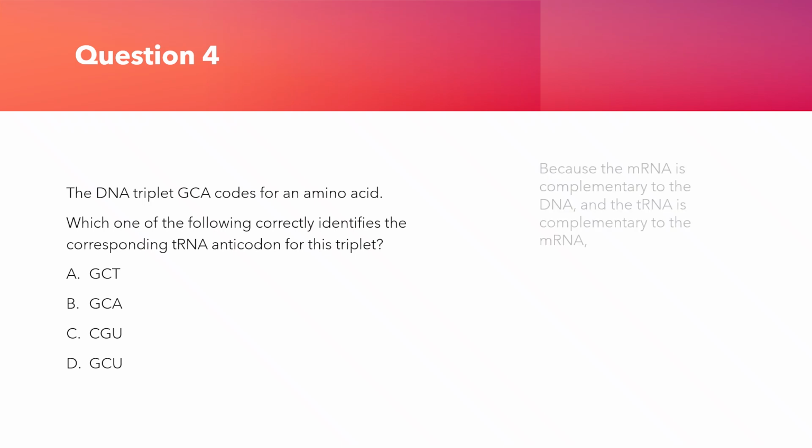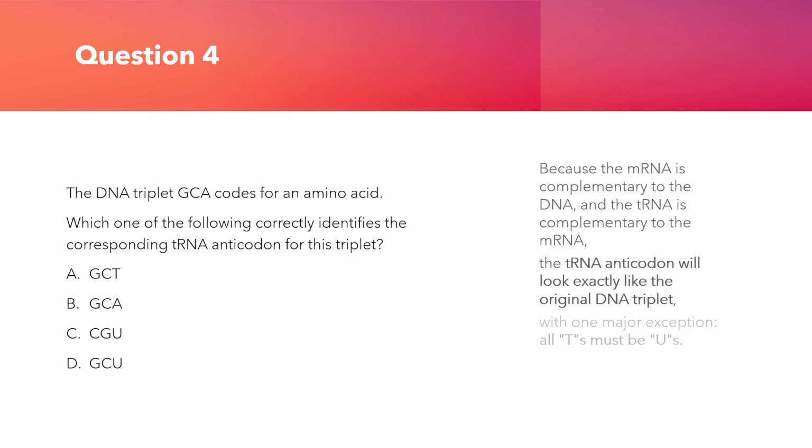Because the mRNA is complementary to the DNA, and the tRNA is complementary to the mRNA, the tRNA anticodon will look exactly like the original DNA triplet, with one major exception: all Ts must be Us. DNA triplet GCA, tRNA anticodon GCU.